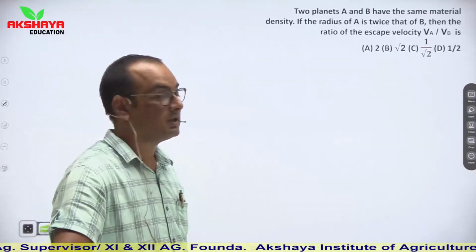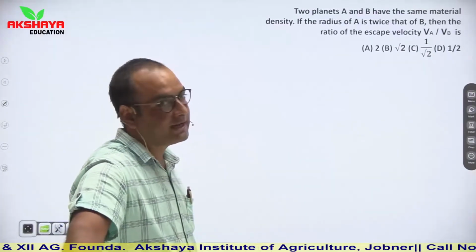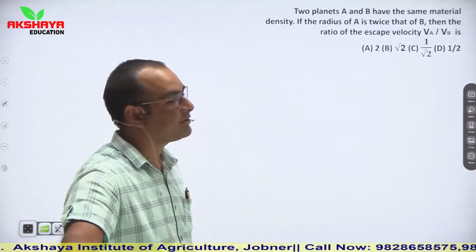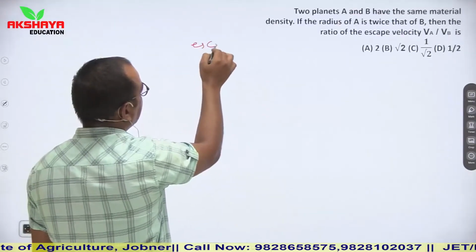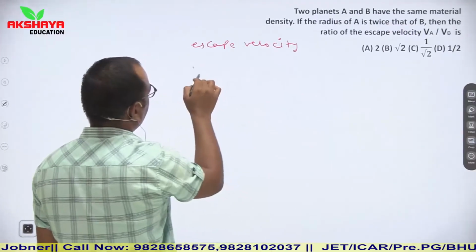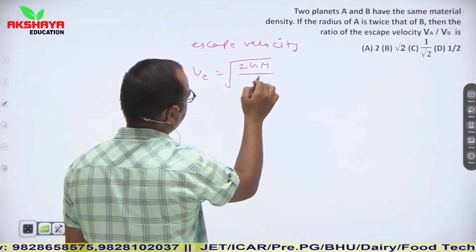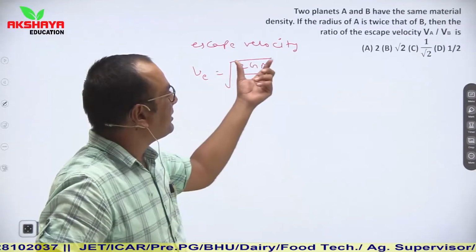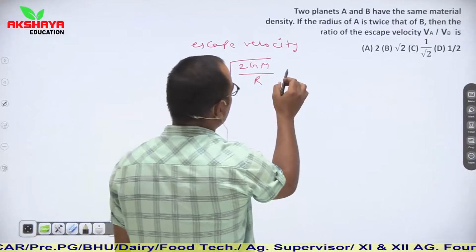See, next pattern of question. Two planets A and B have the same material density. If the radius of A is twice that of B, then find the ratio of escape velocities. So see, if we talk about escape velocity, then escape velocity is given by VE is equal to root of 2GM upon R. Here we are given comparison of two planets having similar density. So mass is equal to volume into density.